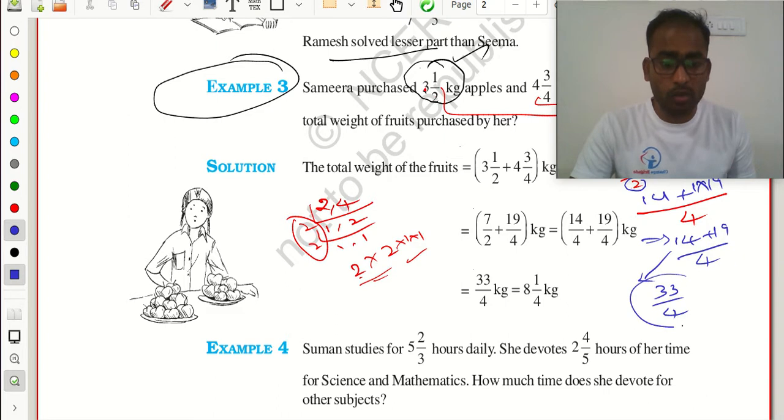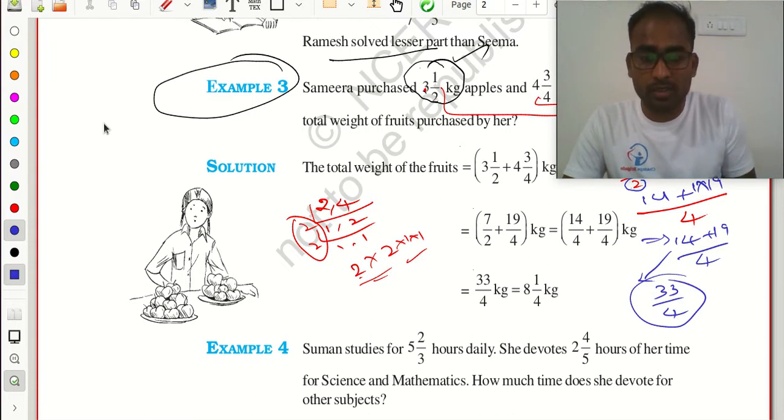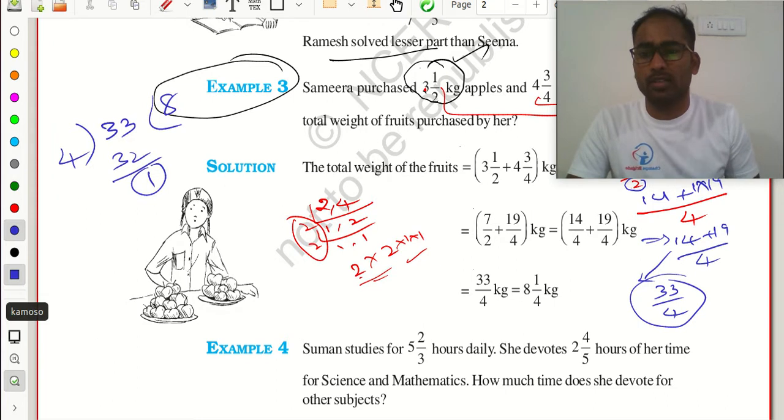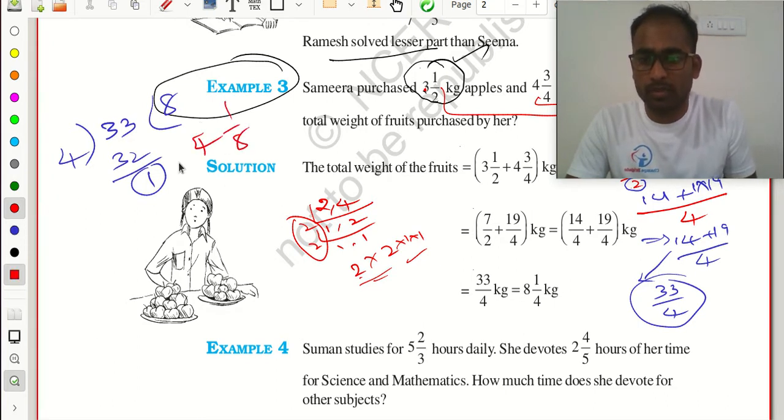How to write this 33 by 4 as a mixed fraction? So 33, you just divide it. 4 8s are 32, 1 is the remainder. So I can write this as 8 multiplied with 1 by 4, my remainder upon my divisor. So I can write it now.